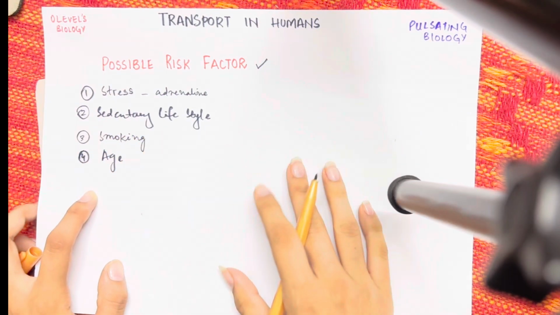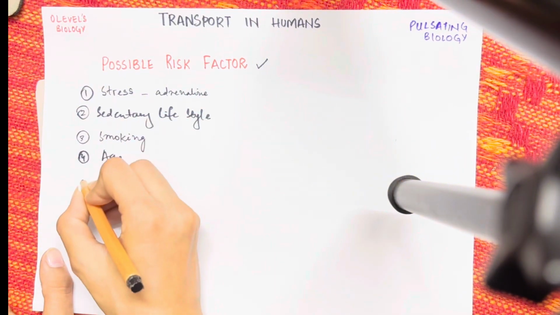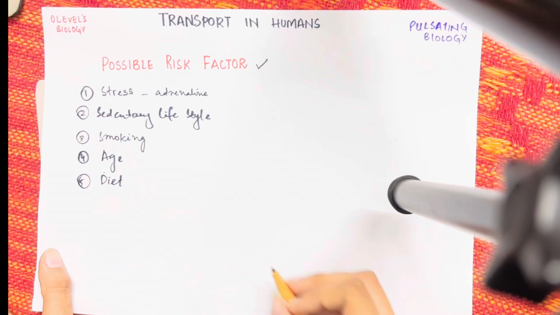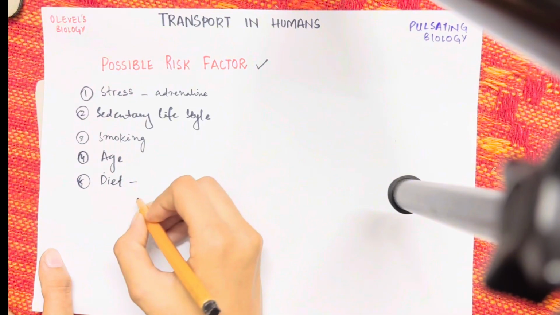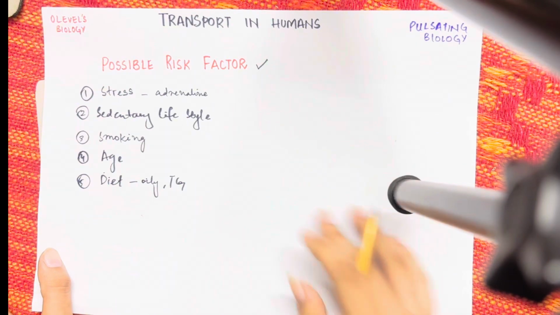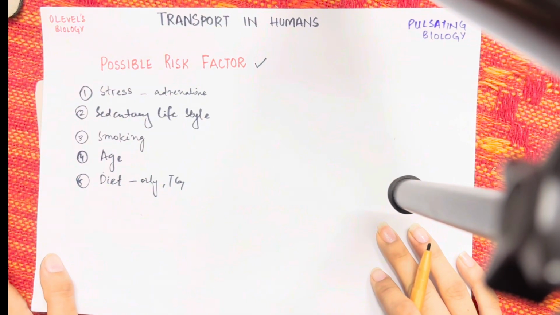Fourthly, we're going to talk about age. The age factor is a big thing when it comes to heart failure, since our organs become weak as we get older. Fifthly, we're going to talk about diet. For example, if you have a lot of intake of oily substances or anything that includes more triglyceride, there are more chances of you becoming a patient of heart failure.